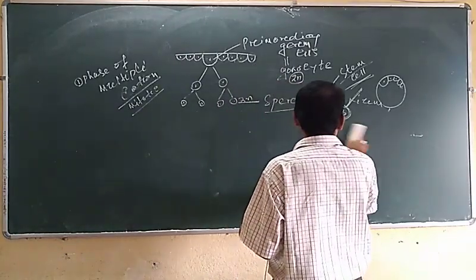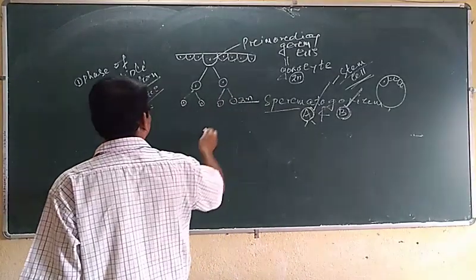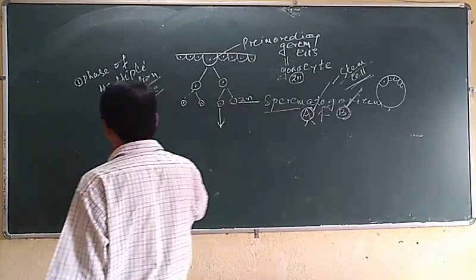So in this process, the second phase starts, called the phase of growth.